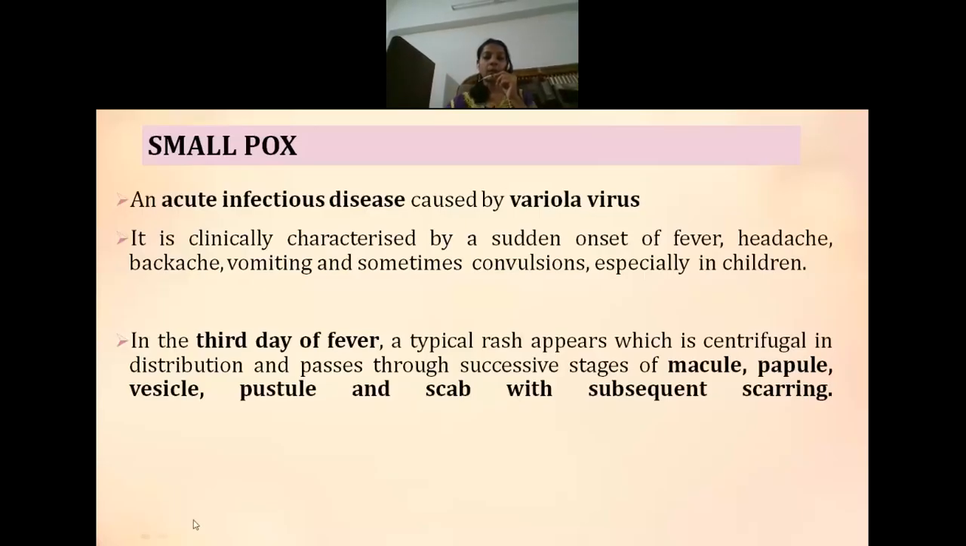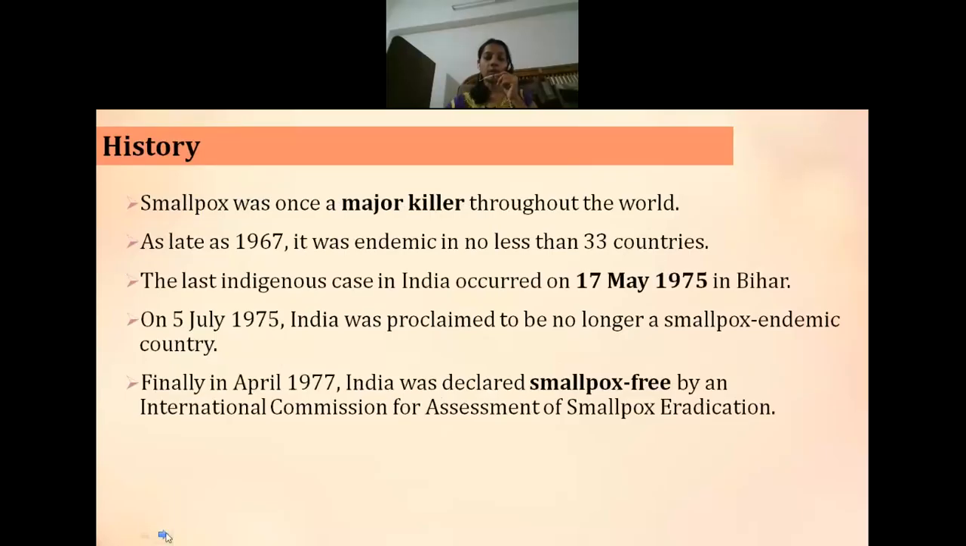And smallpox was considered to be a major killer, and it was endemic, and it spread to many countries. Nearly 33 countries were affected by smallpox, and in India, it was declared smallpox free in the year 1975, and worldwide it was declared free of smallpox in the year 1977. So, thus, we do not have smallpox presently.